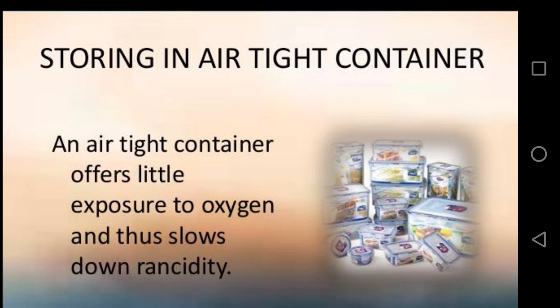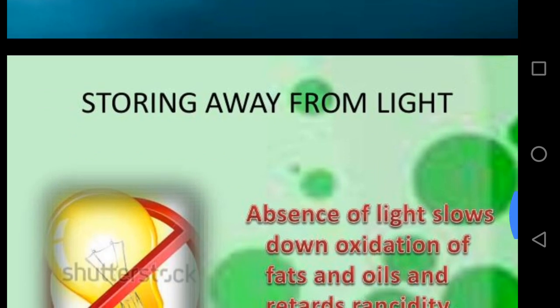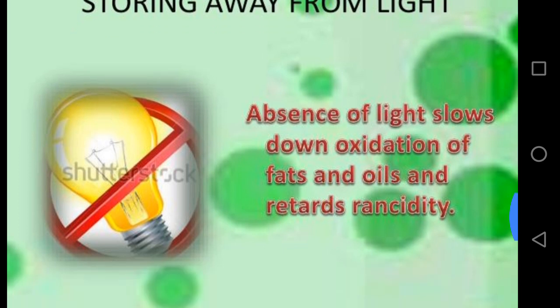An airtight container offers little exposure to oxygen and thus slows down rancidity. If we store food away from light, it also slows oxidation and retards rancidity. Therefore, absence of light slows down oxidation of fats and oils and retards rancidity.